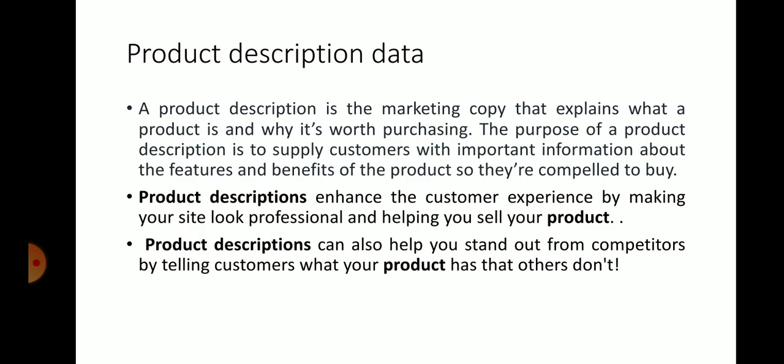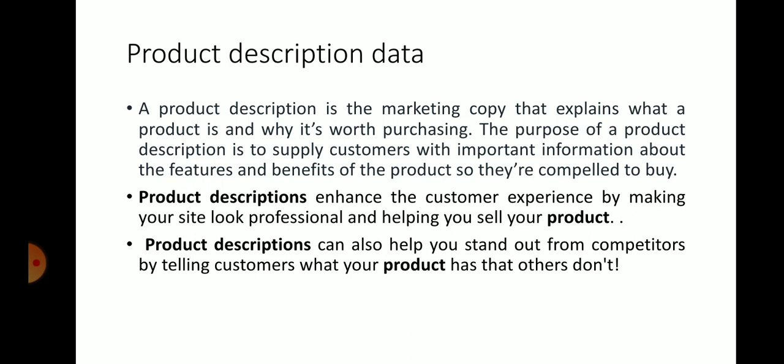Next topic is product description data. A product description is the marketing copy that explains what a product is and why it is worth purchasing. You understand? It is nothing but a marketing copy that explains what the product is and why it is worth purchasing.